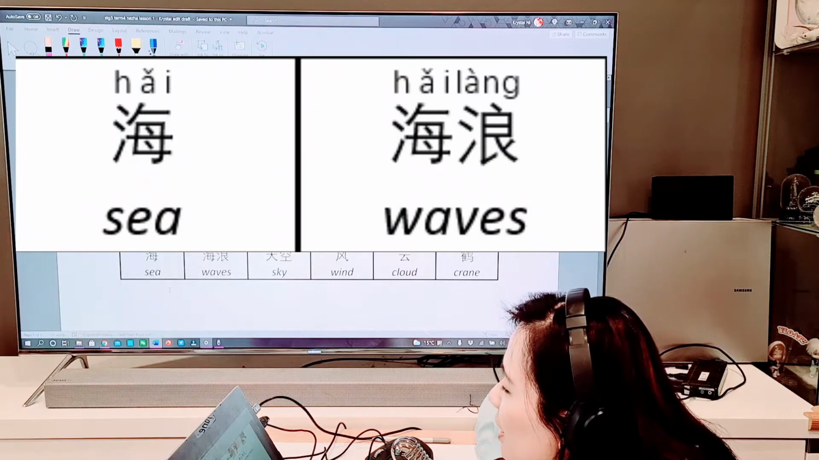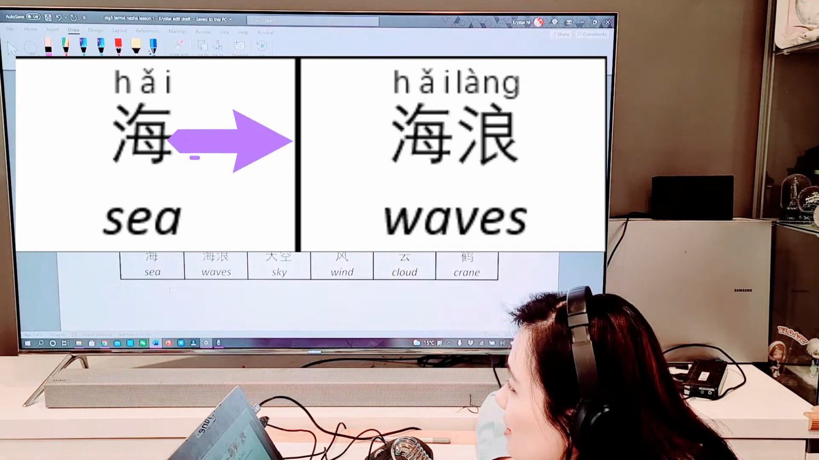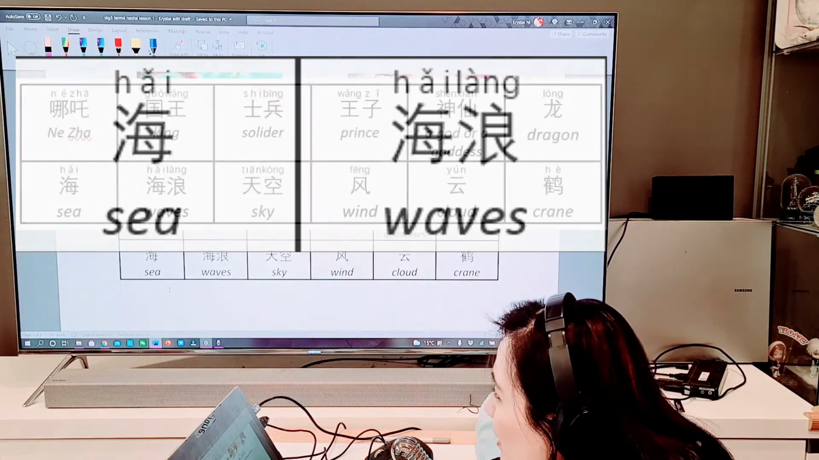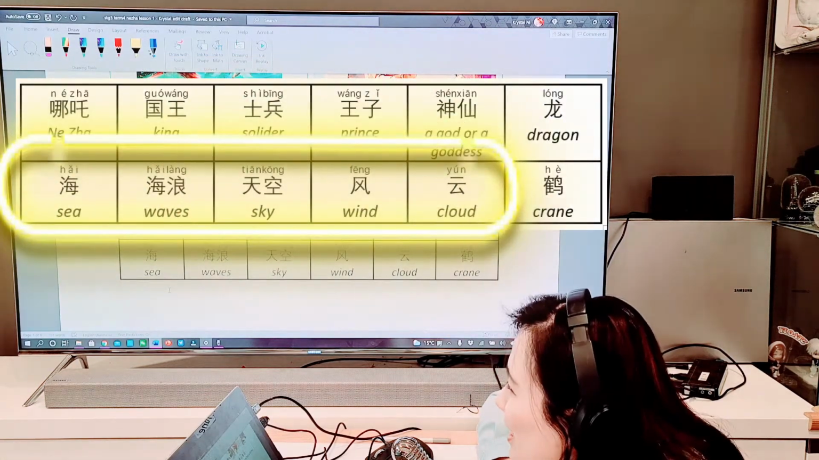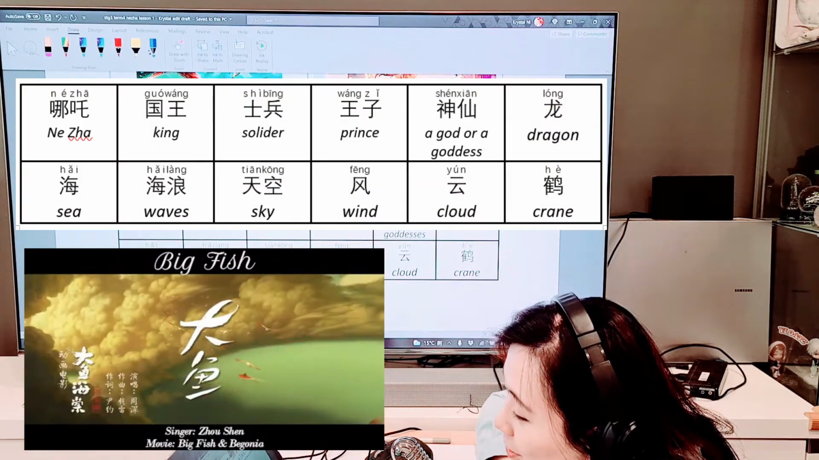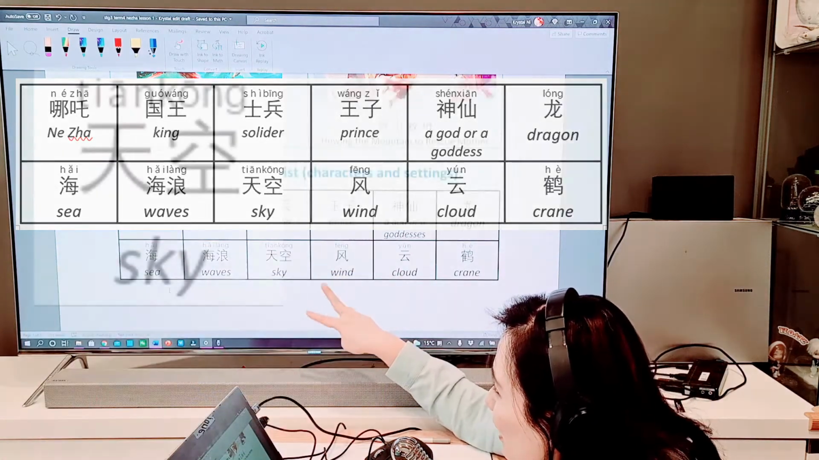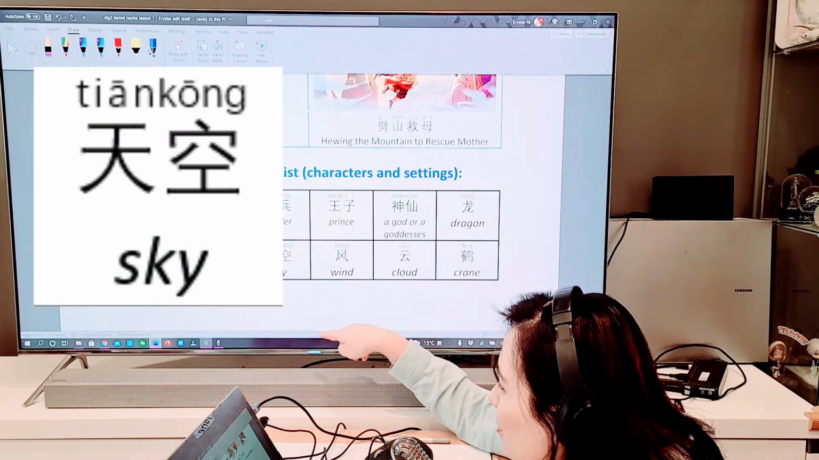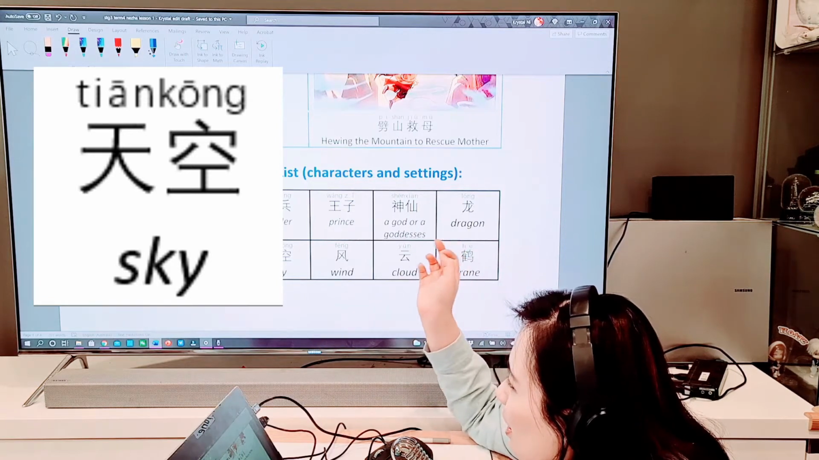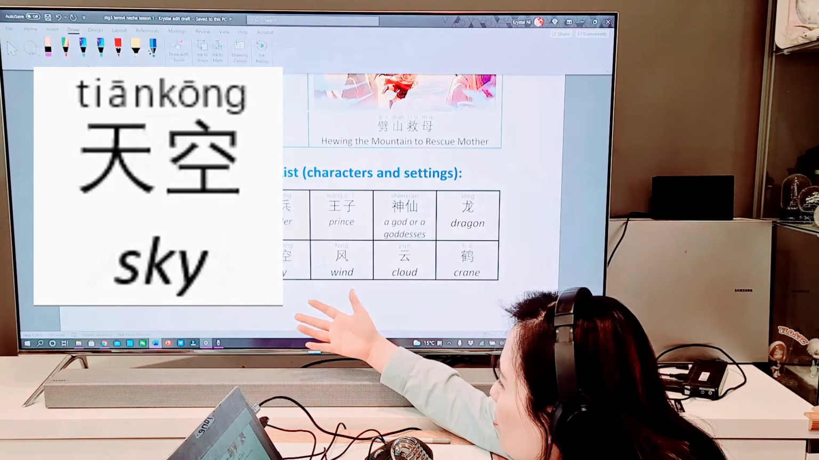And the second line starts with 海, sea. And the waves, that's 海浪, sea waves. 浪 means waves. These words again were in another song, 大鱼. So that's the song we have learned with some classes before, and that's the song with all these words as well. And number 3 of the second line, 天空. 天 is sky. 空 is space or empty. So the empty sky, the empty space above you, that's 天空.